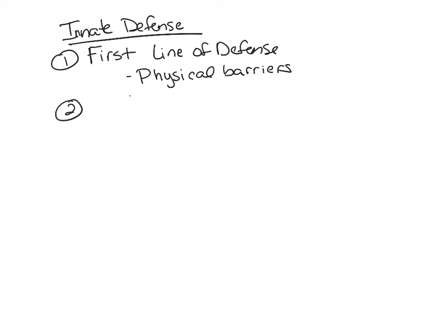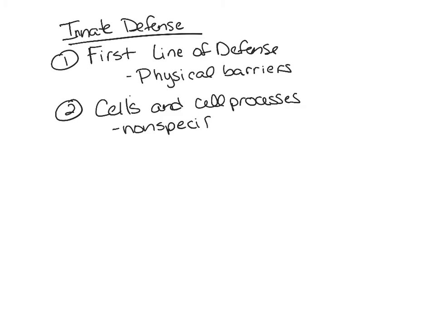The second line of defense is also innate, and it's going to include cells and cell processes. It's still part of the innate defense because these cells and cell processes are non-specific. They're going to just attack anything that comes into your body. So this would be considered your second line of defense.